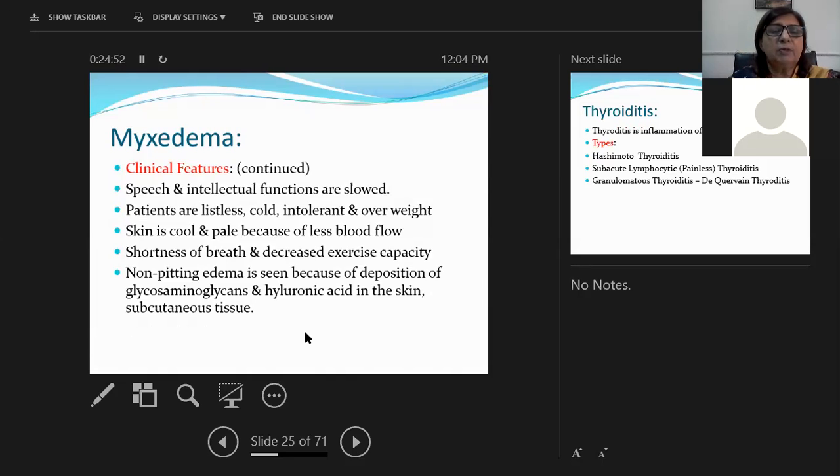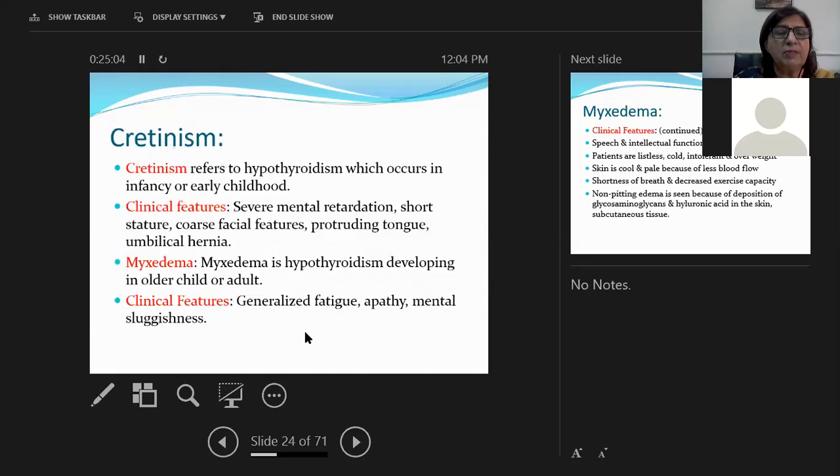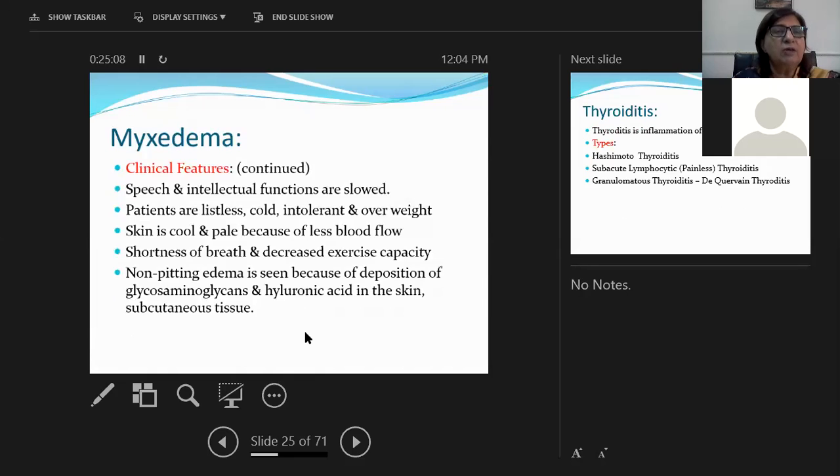Non-pitting edema is seen because of the deposition of glycosaminoglycans and hyaluronic acid in the skin and subcutaneous tissue. So whenever thyroid hormones are low and the patient is suffering from hypothyroidism, the patient can develop myxedema. In myxedema, there is generalized fatigue, apathy, and mental sluggishness, and speech and intellectual functions are decreased.